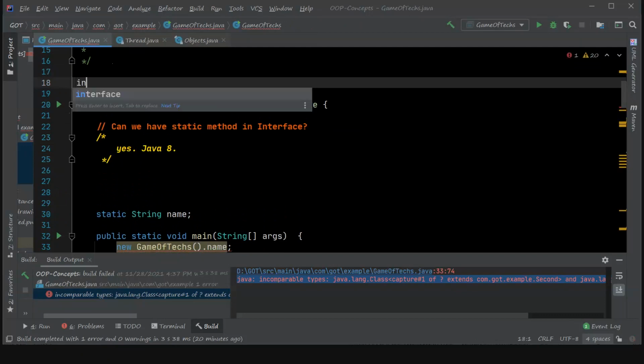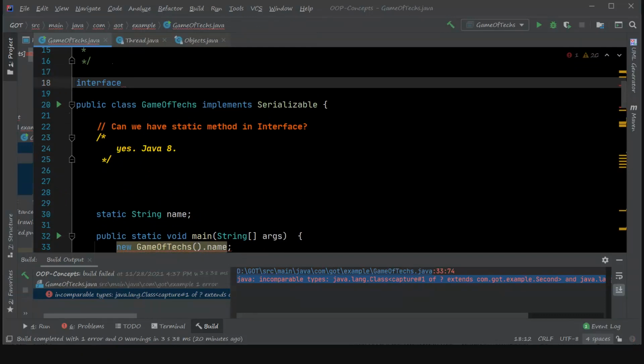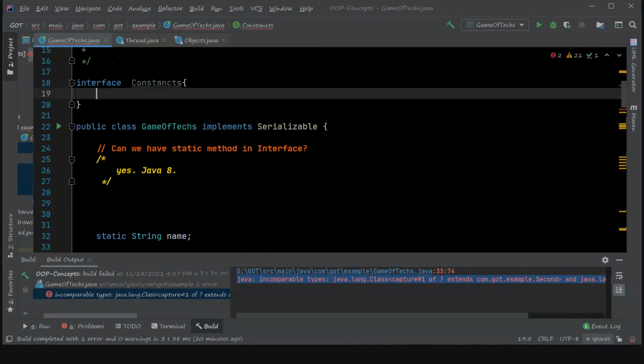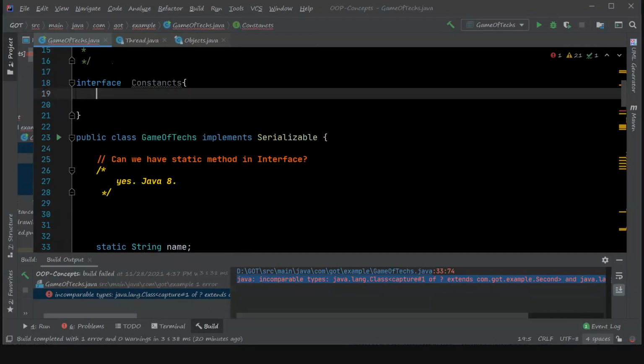For example, interface Constants. I already explained this in the previous videos. If I create a static string value equal to some constant, we can define it. By default, it is public static final. So this is acceptable in Java 8 onwards.